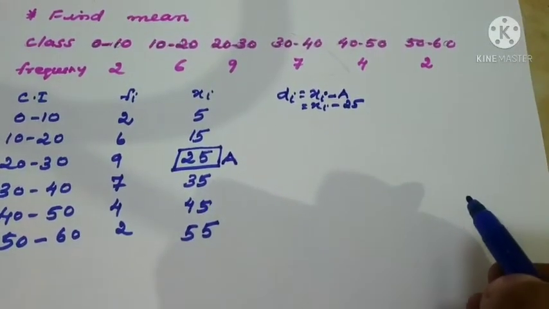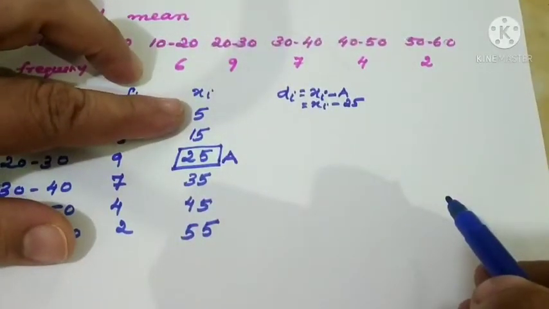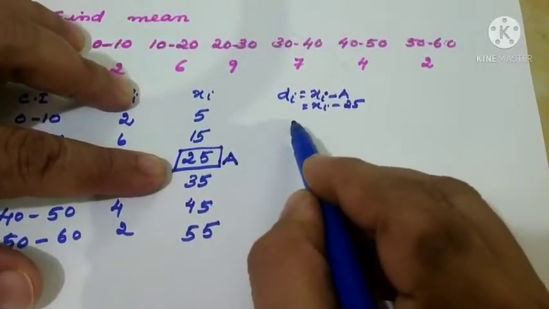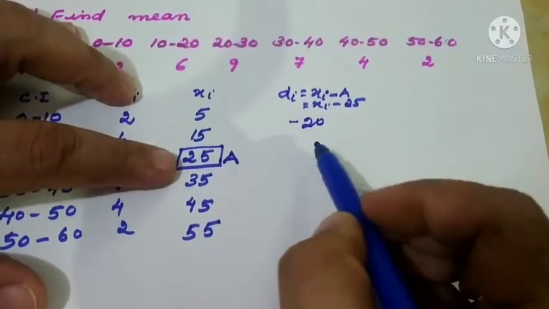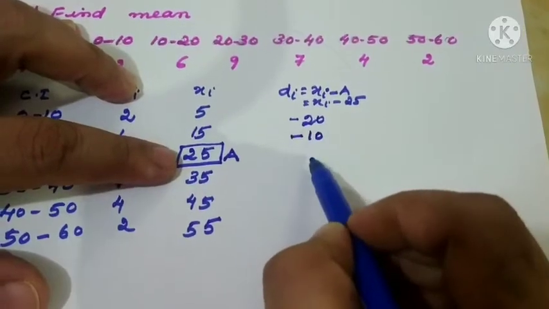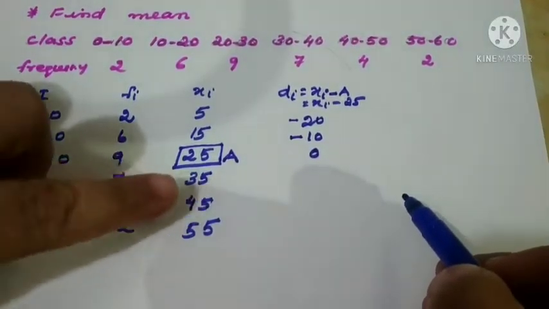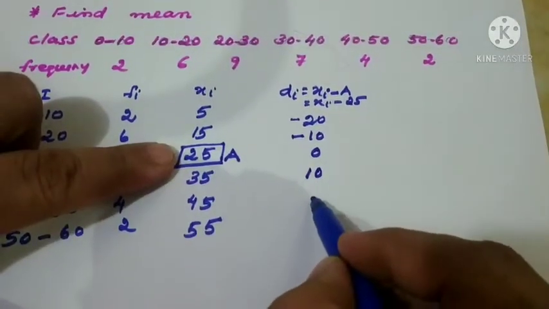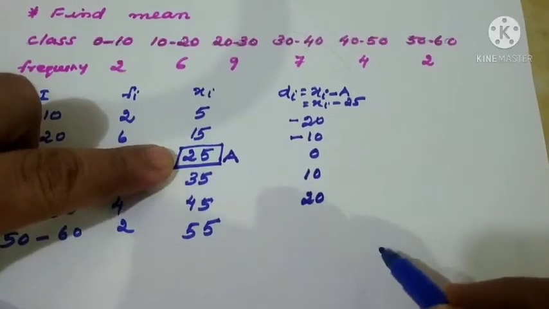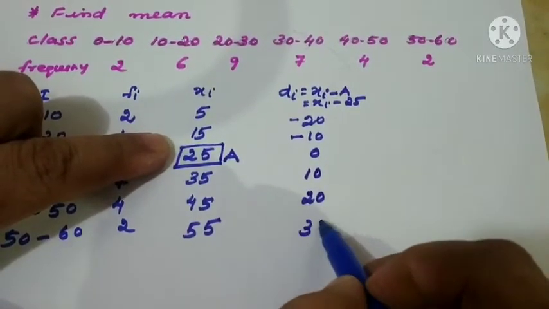Last time I showed the full steps, here it is not required, just calculate 5 minus 25. So what is the answer? Minus 20. 15 minus 25, minus 10. 25 minus 25, 0. 35 minus 25, it is 10. Then 45 minus 25, it is 20. 55 minus 25, it is equal to 30.